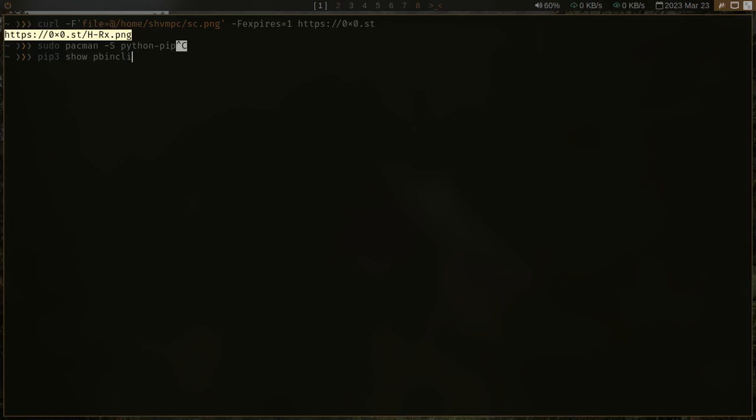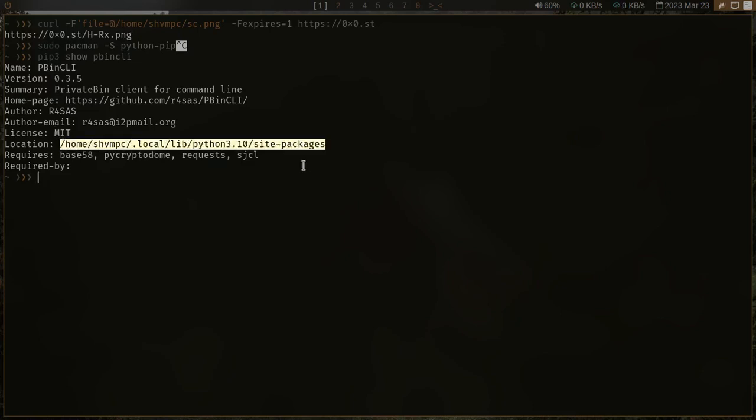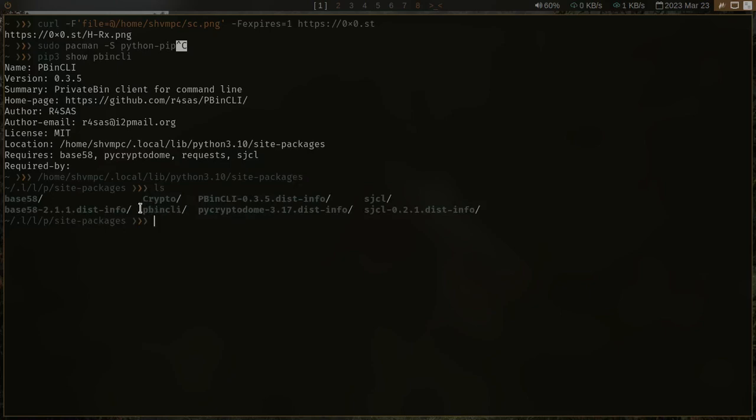After that you can see the path of the pastebin CLI with the help of this command, and it will show you the exact path. So basically now we will go to this location, this directory, and do ls here. We have pastebin CLI here, so again let's go to that directory.